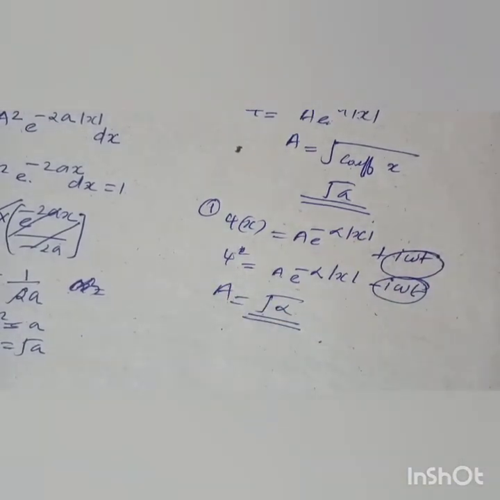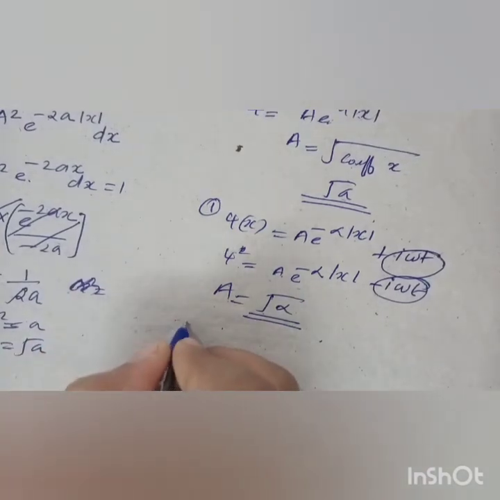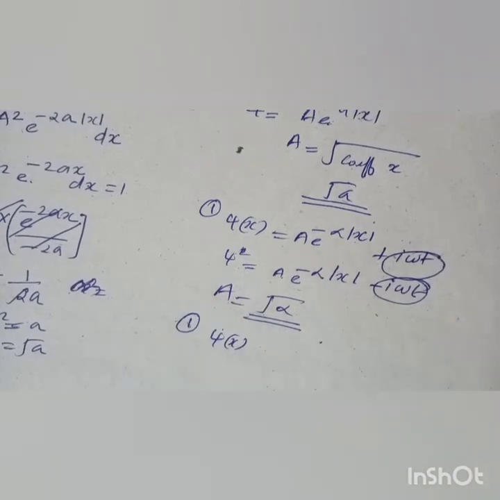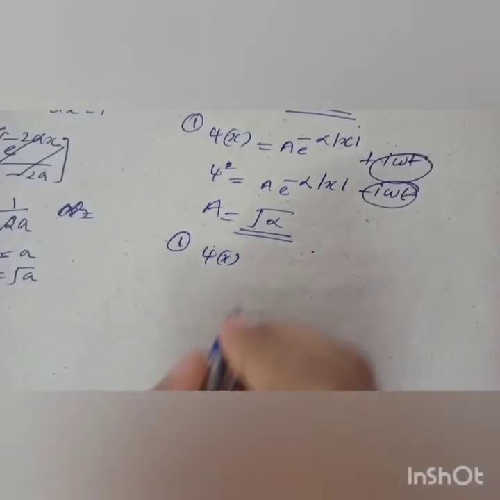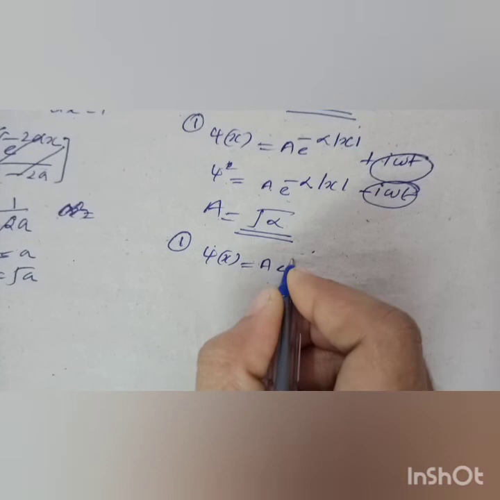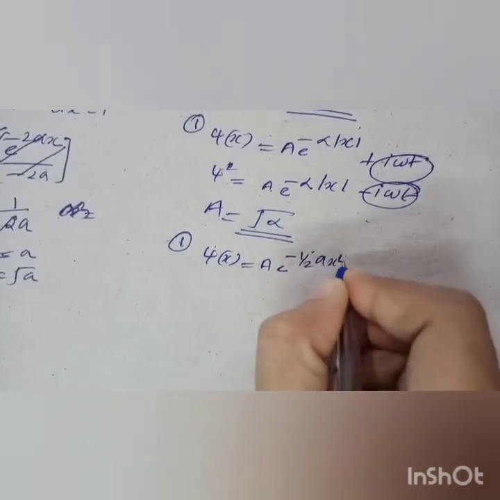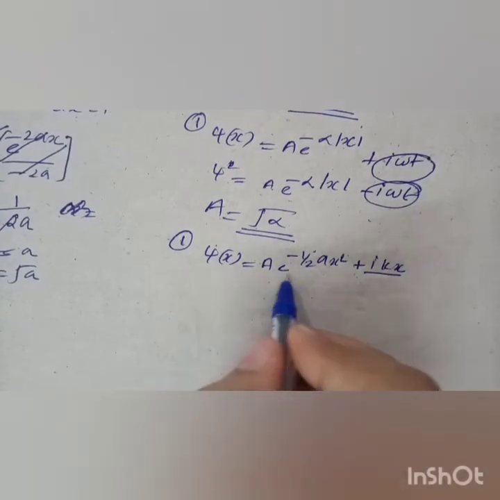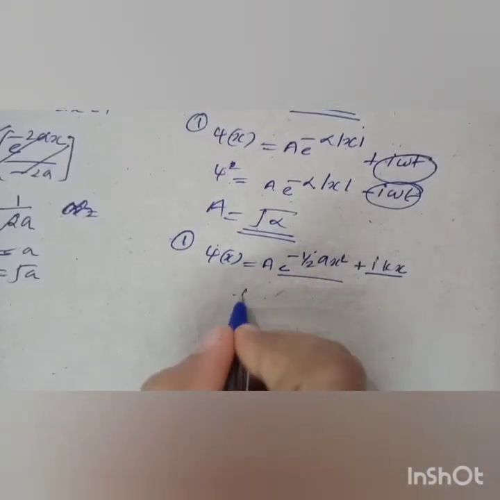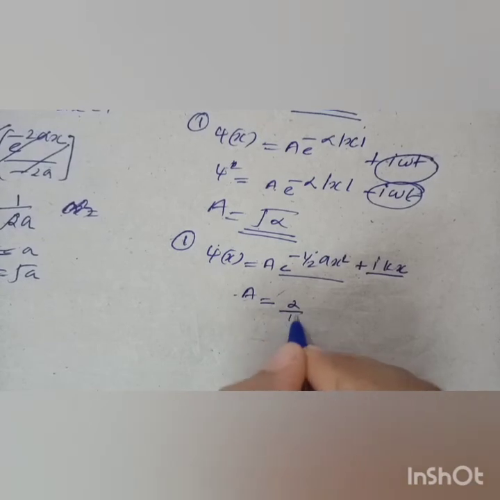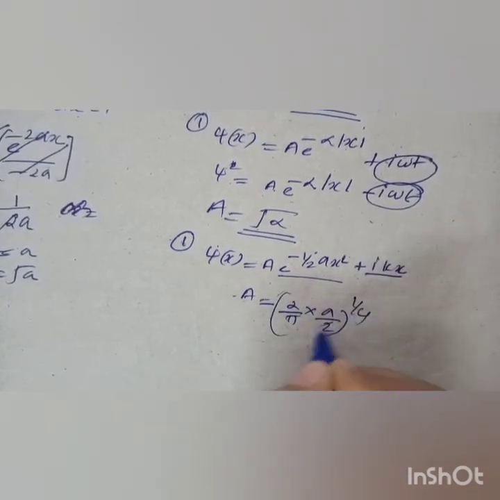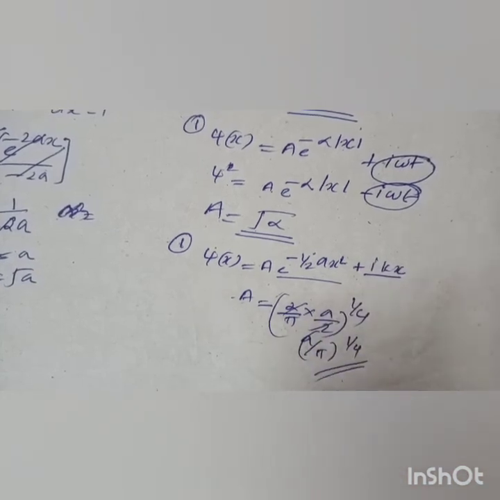Okay, next you have to find the value for ψ(x) = A e^(−½ a x² + ikx). It has an imaginary term, so we can neglect this. So this is Gaussian, and A = (2/π × coefficient of x²)^(1/4), where the coefficient of x² is a/2, so (a/π)^(1/4) is the answer.